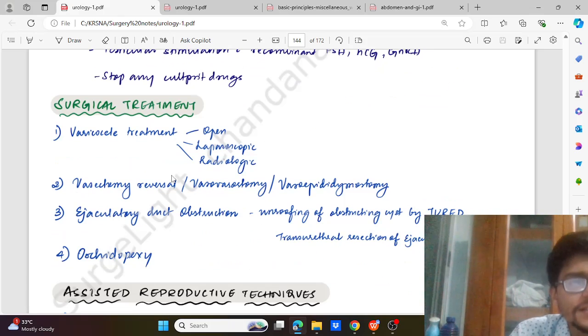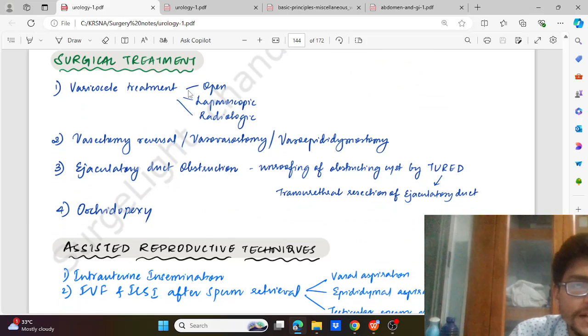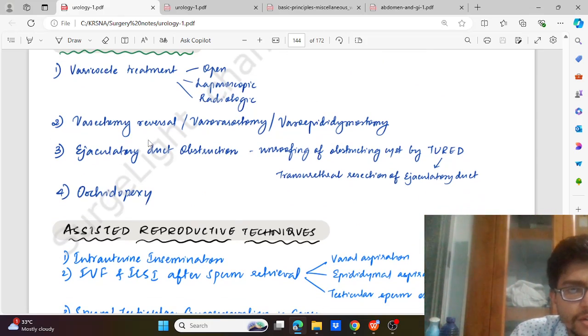Stop any culprit drugs if they have been used. Then surgical treatment, that is varicocele treatment, which could be open, laparoscopic or radiologic. Vasectomy reversal, that is vasovasostomy and vasoepididymostomy. Ejaculatory duct obstruction is treated by unroofing of the obstructing cyst by TURED, transurethral resection of the ejaculatory duct.